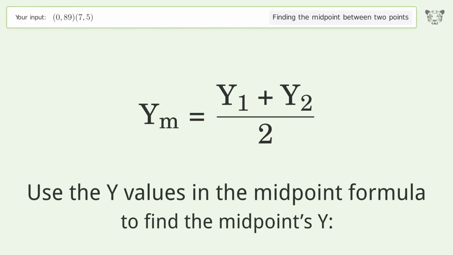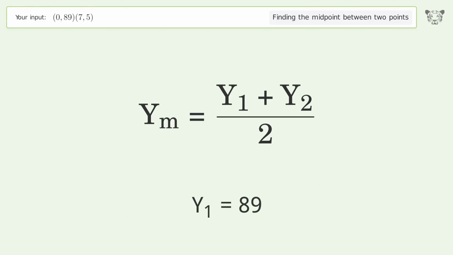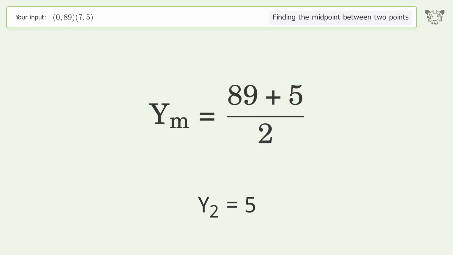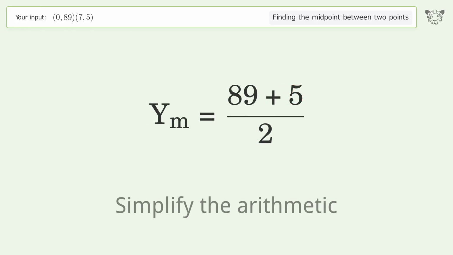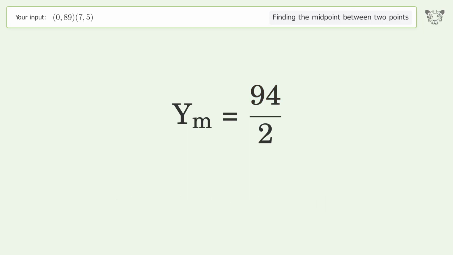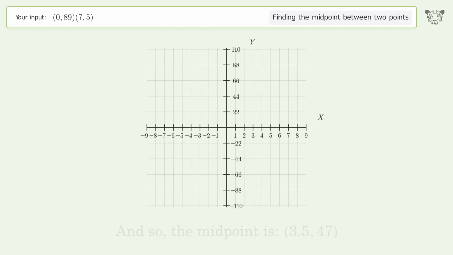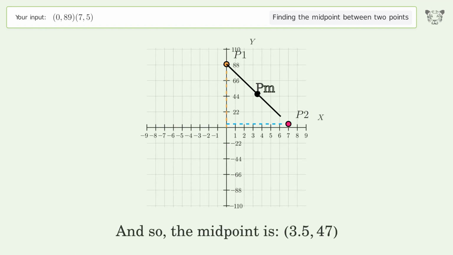Use the y values in the midpoint formula to find the midpoint's y. y1 equals 89. y2 equals 5. Simplify the arithmetic. And so, the midpoint is 3.547.